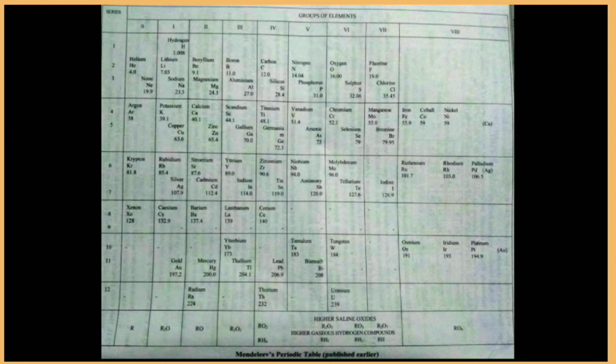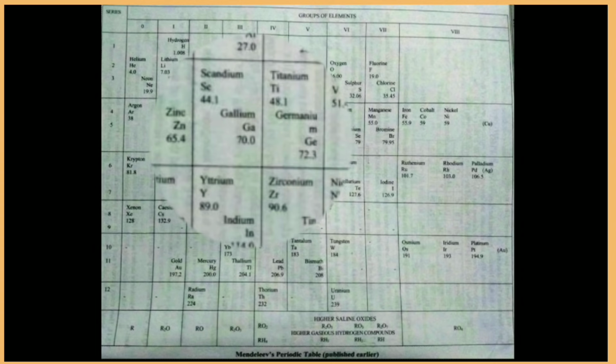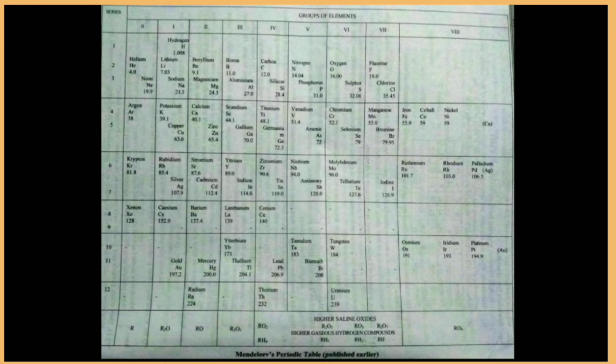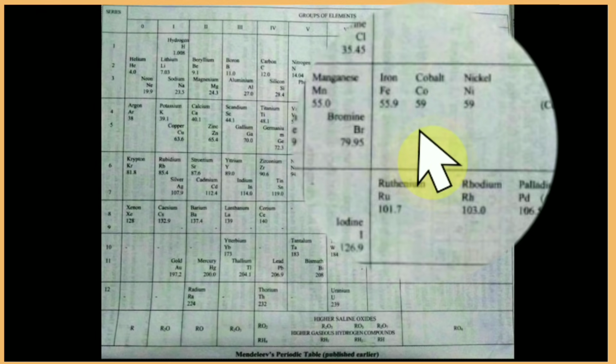He left several gaps in the periodic table, proposing that some of the elements were still undiscovered. Students, however, these gaps were filled after the discovery of gallium and germanium. At some places in the periodic table, he even ignored the increasing order of atomic weights and placed other elements with similar properties together.